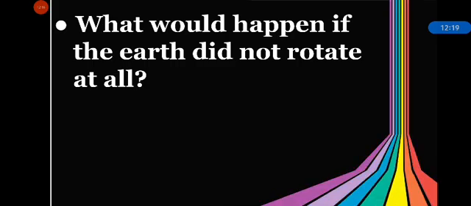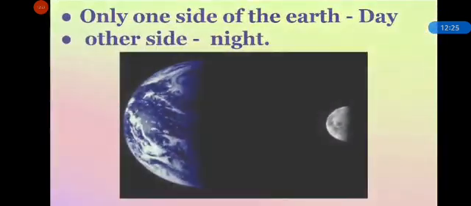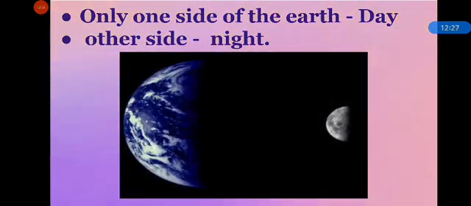What would happen if earth does not move? Think and answer. So if the earth was not a rotating body, then only one side of the earth would experience day and the other side would always have night.